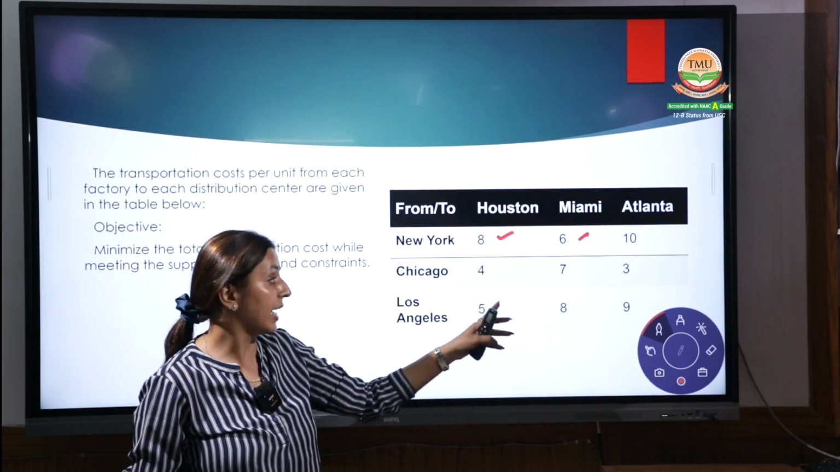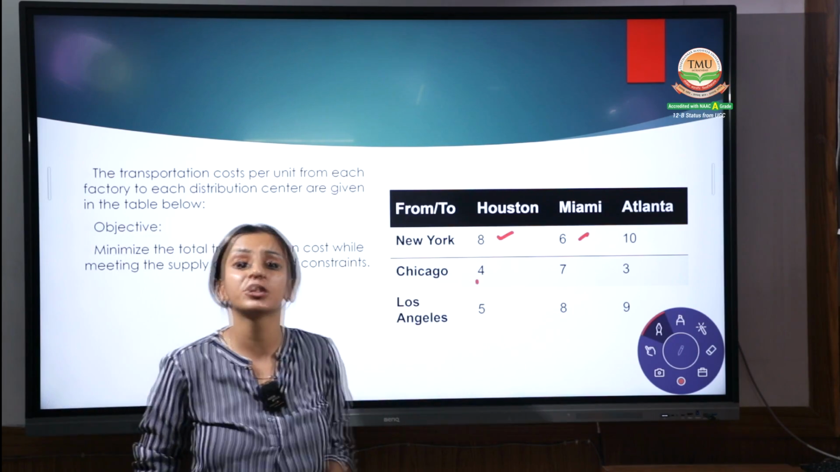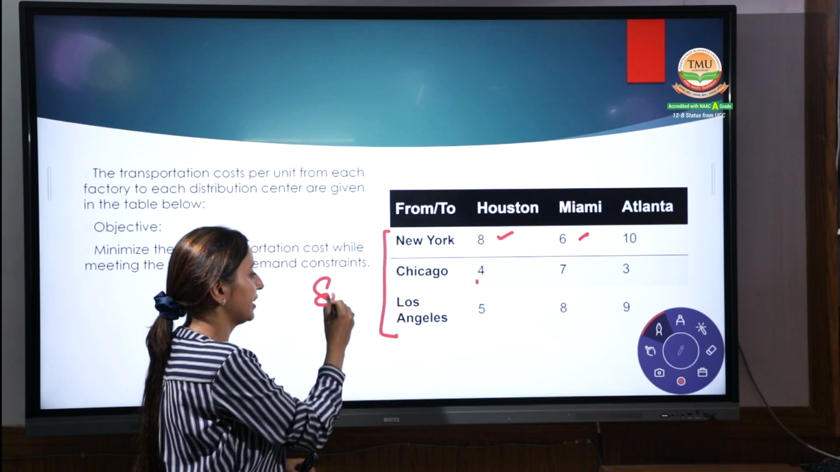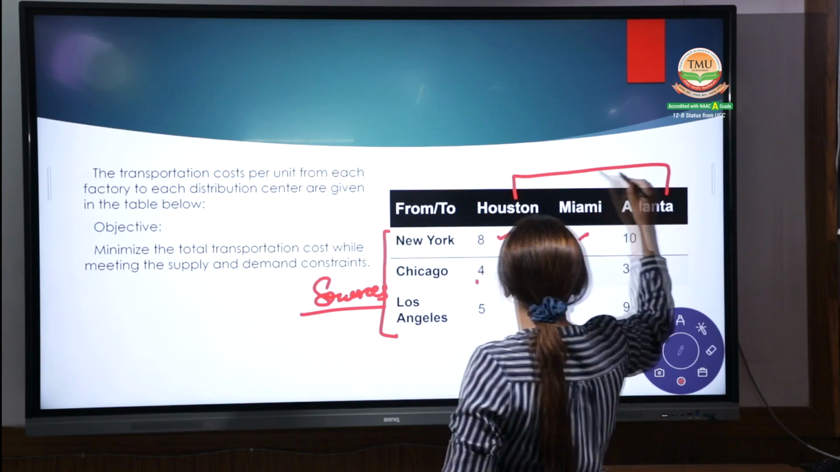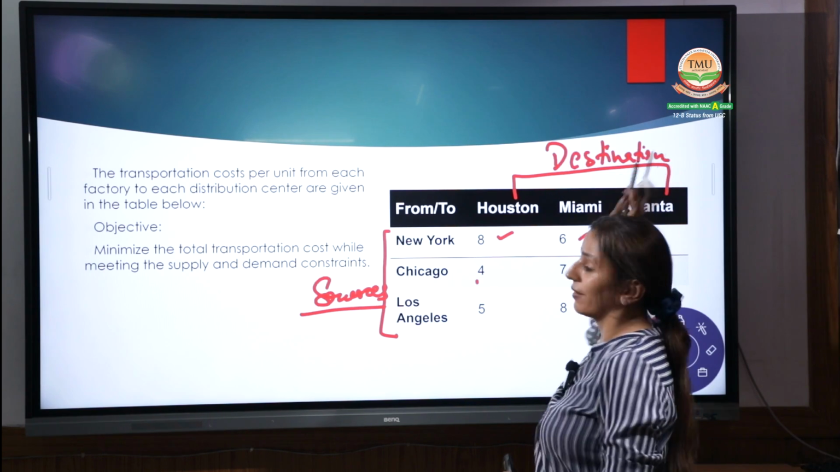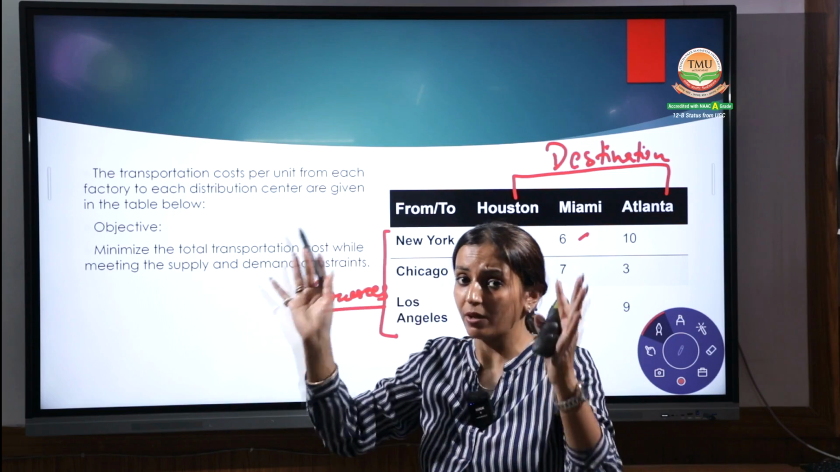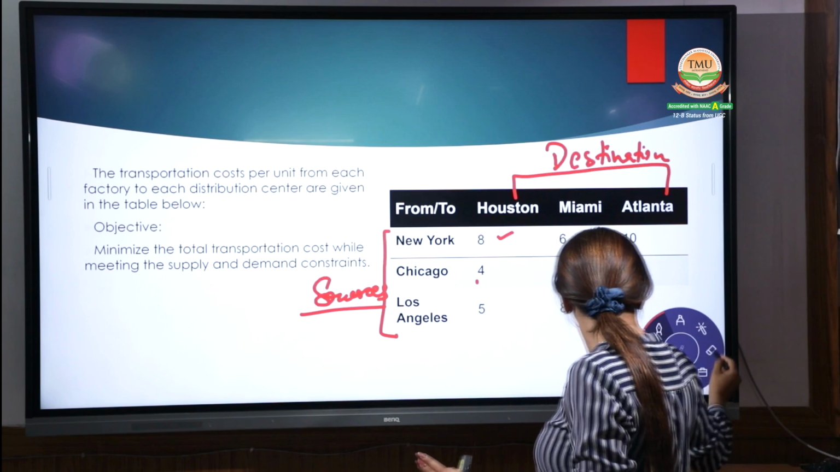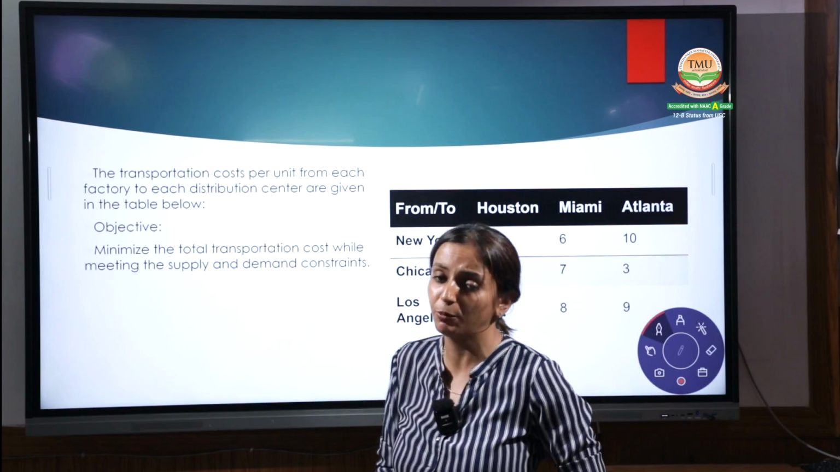Chicago to Houston, that is 4. Miami, Atlanta, this is all given to you. That is the cost per unit from the different sources. This is your sources where the goods are transferred from, and this is your destination where you have to send it. Right? The first step. What is the first step? Prepare all the data, collect all the data, find out the data. Done? Hope you are doing this with your pen and paper. This is all about what is given in the transportation problem.